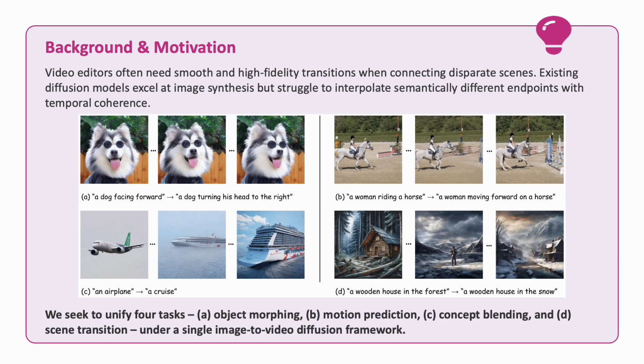Specifically, object morphing interpolates between 2 similar objects. Motion prediction fills in missing frames for moving subjects. Concept blending fuses disparate objects, for example, airplane to ship. Scene transition bridges 2 related scenes, for example, forest to snowy forest.